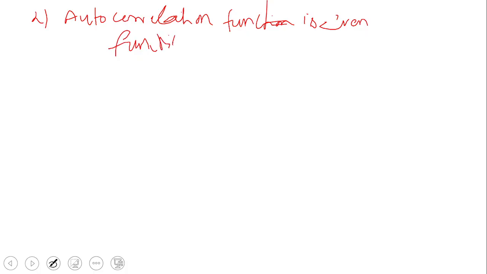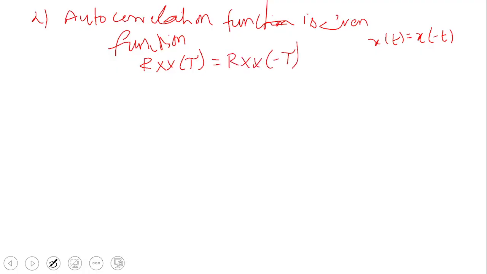If you remember, we say a function is an even function when x of t is equal to x of minus t. Now we are saying the autocorrelation function is an even function. So Rxx of tau is equal to Rxx of minus tau. That's all, the equation. For the even function condition, you replace the variable with the minus variable. Here the variable is tau, so Rxx of tau is equal to Rxx of minus tau. This is one of the properties: the autocorrelation function is an even function.